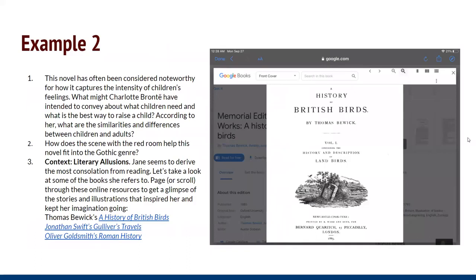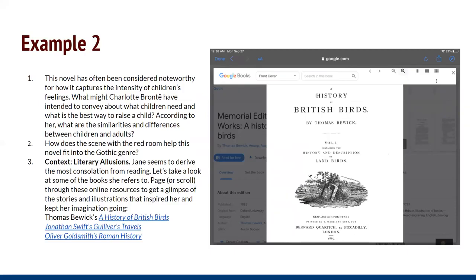And in another question here, in the third question, I did a little bit of trying to make an immersive experience for students reading this book by providing some links to the different books that Jane Eyre reads as a child.